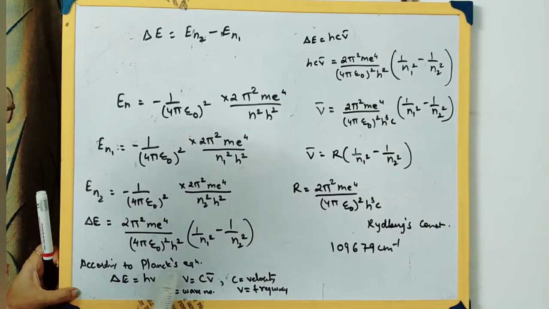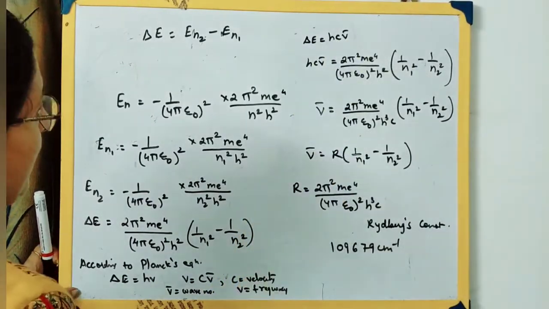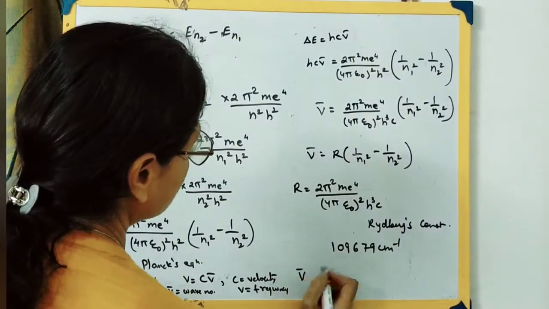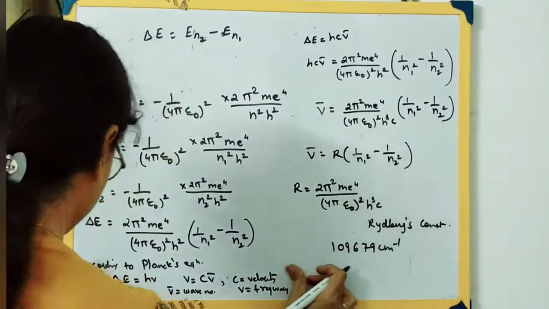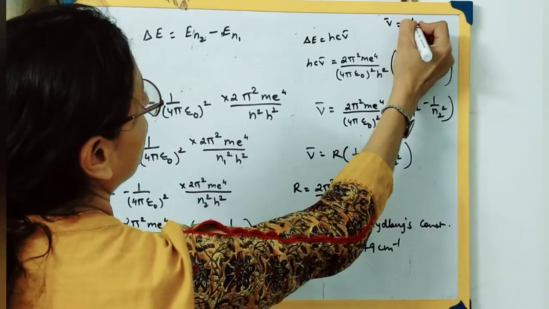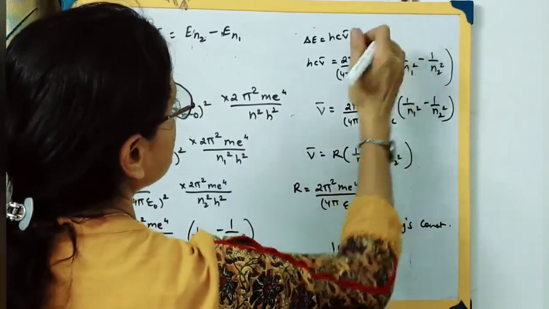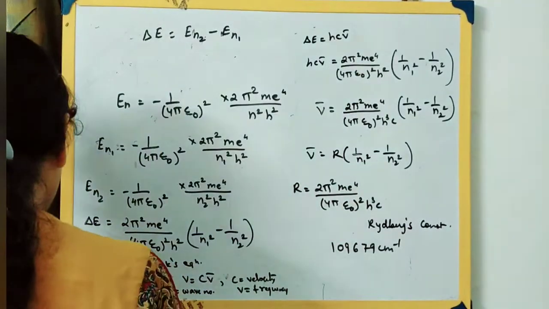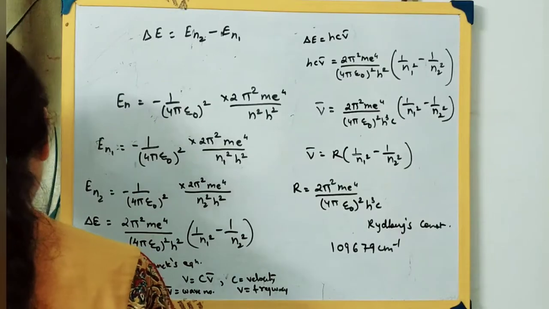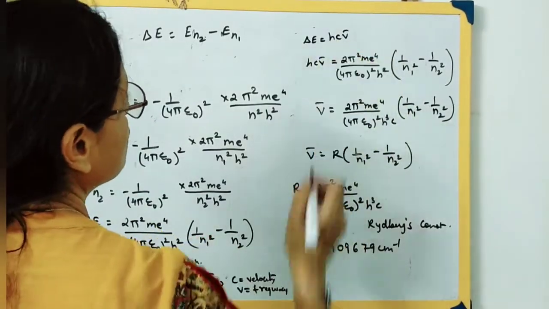So we can substitute this value of v over here, that is instead of v we will be substituting C v bar. So we get delta E is equal to h C v bar. And v bar is also equal to 1 by lambda, we have already studied all these values. We don't have to do anything with the wavelength right now. So we just substitute these values, delta E is equal to hc v bar.